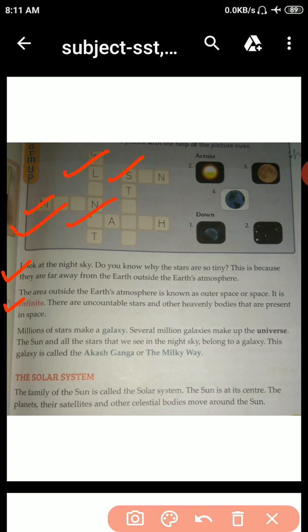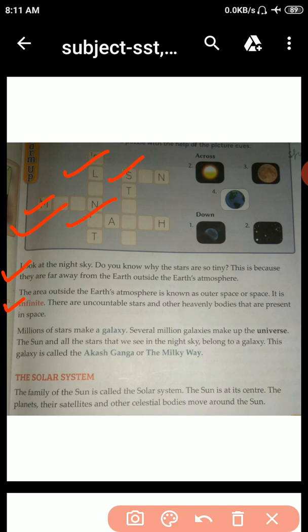The area outside the Earth's atmosphere is known as outer space or space. Which area? Outside Earth's atmosphere. It is infinite. There are uncountable stars and other heavenly bodies present in space.